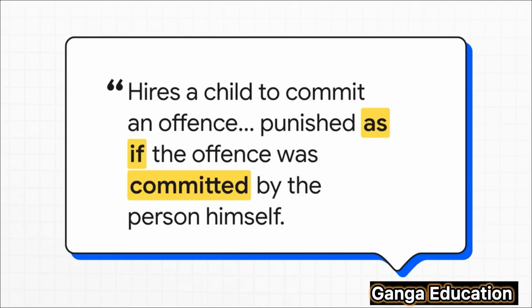So, what does the law actually say? In simple language, it means that if any person hires, employs, or engages a child in any way to commit an offense, they will be punished. And here's the most crucial part. If that child actually goes ahead and commits the crime, the adult will be punished as if they had committed the offense themselves. You see, the law puts the full weight of responsibility squarely on the adult.